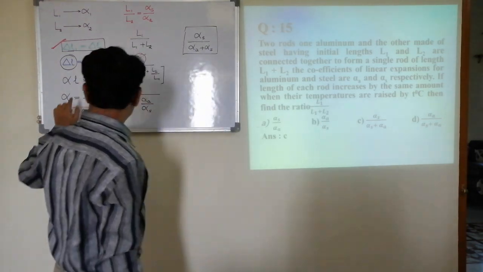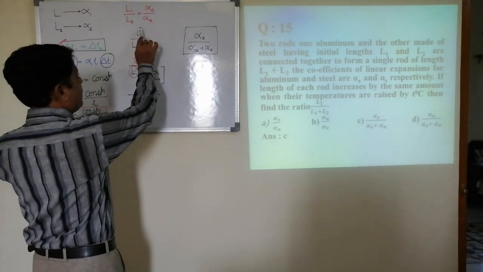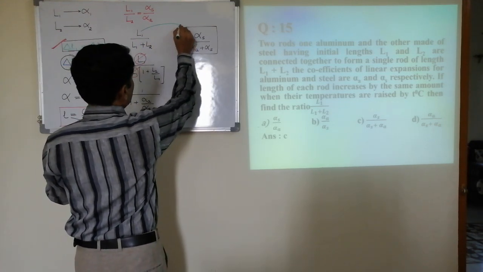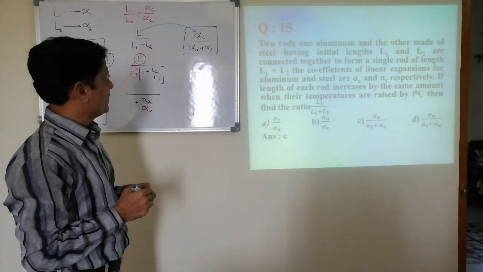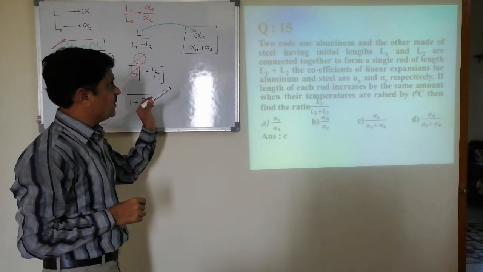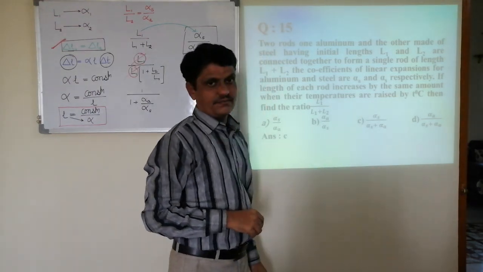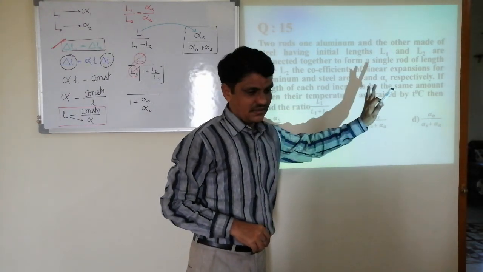As we know that L is inversely proportional to alpha, if you have L1 in the numerator, then while writing alpha it should be the opposite, inverse, that is for steel. Hence we are expecting alpha S in the numerator. Therefore C is correct. If you know this relation, you can predict the answer easily.